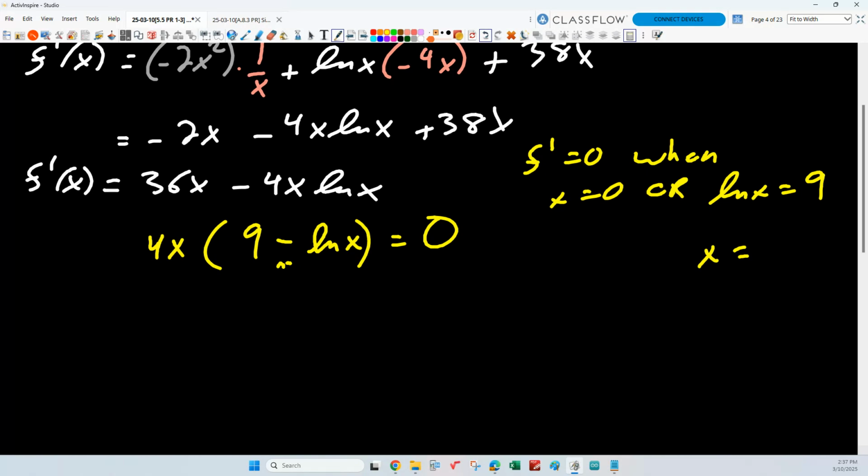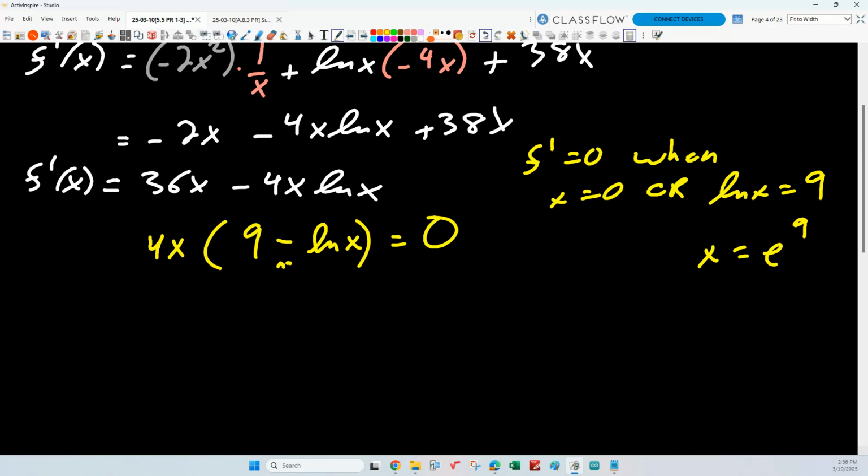How do I undo a natural log? Base e exponentiate, right? So x equals e to the 9th. So those are my two critical numbers. E to the 9th, does that one kind of make you nervous? Don't. It's just a number. It's an exact way to write the number, but we could put it in a calculator and just get a decimal approximation. It's just some number, right?